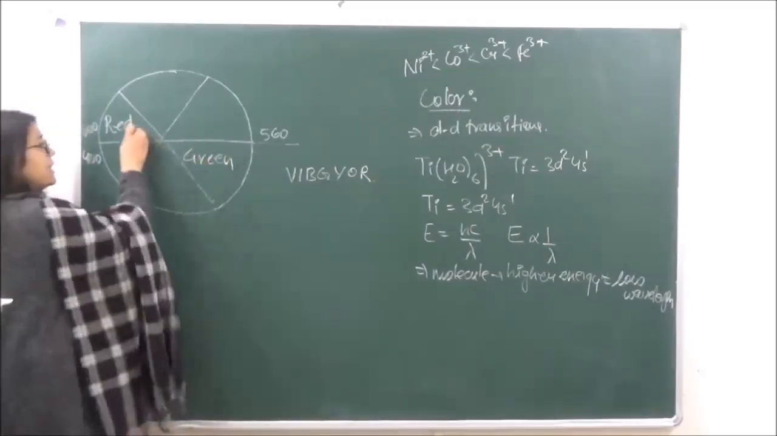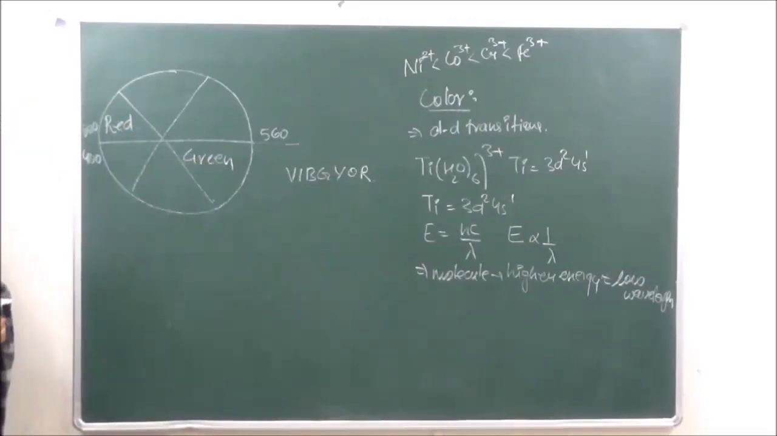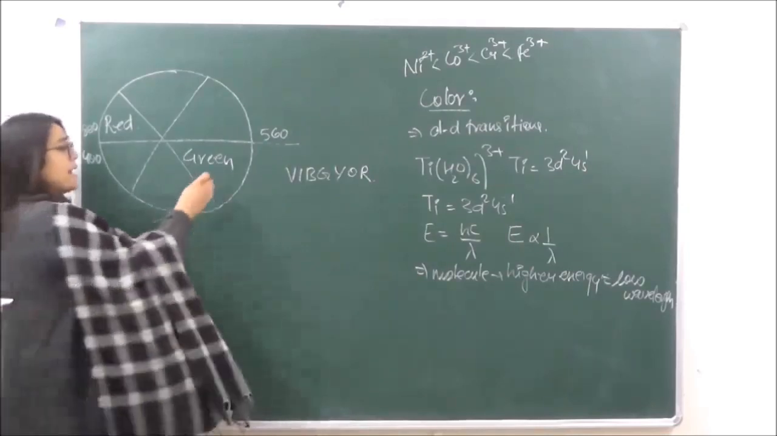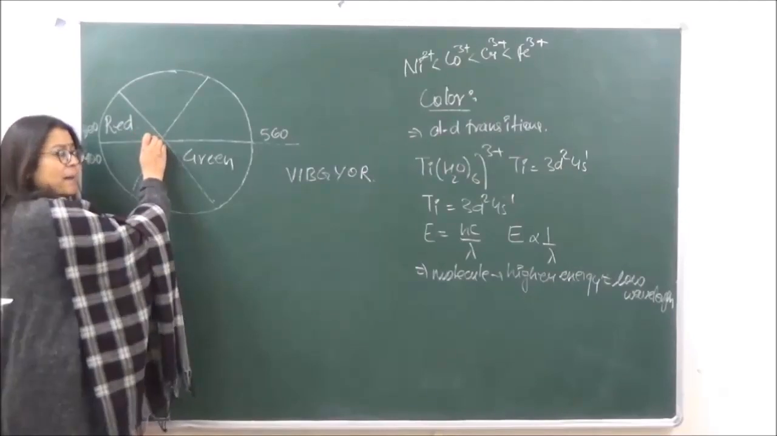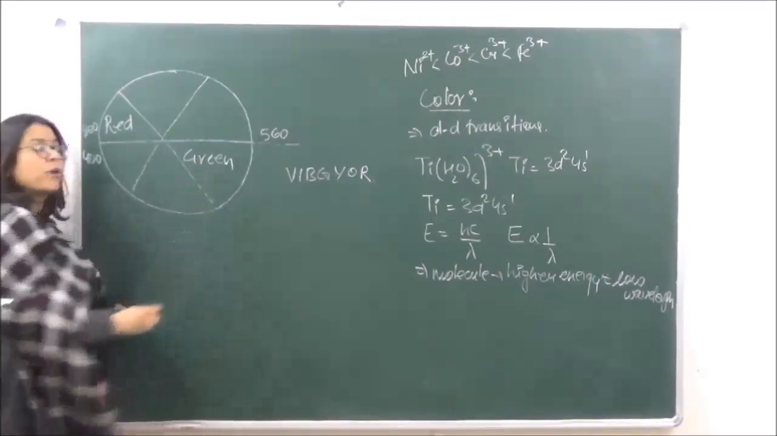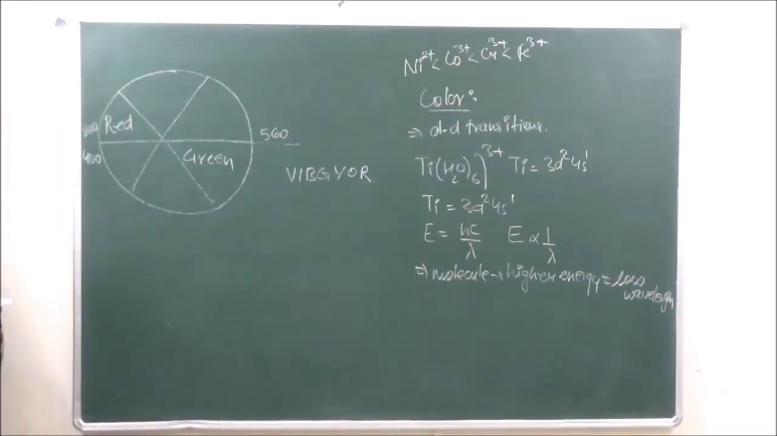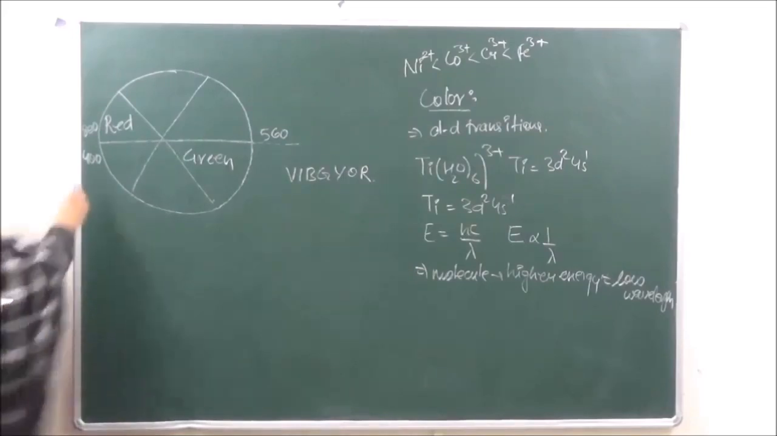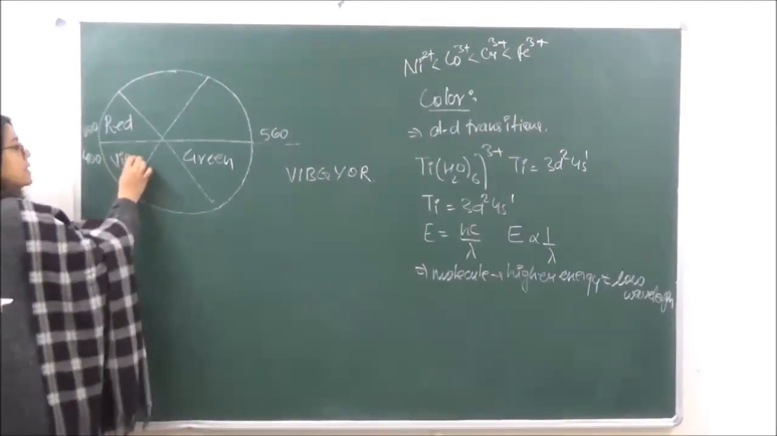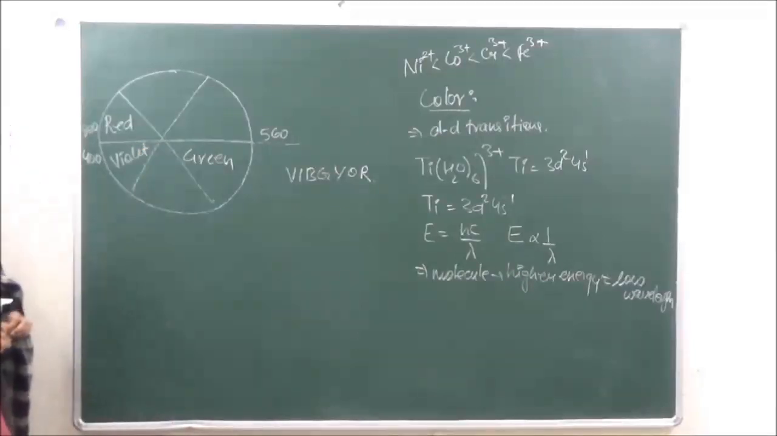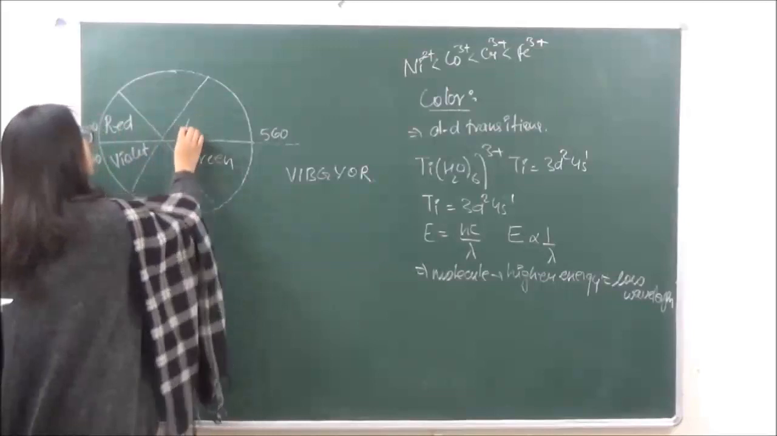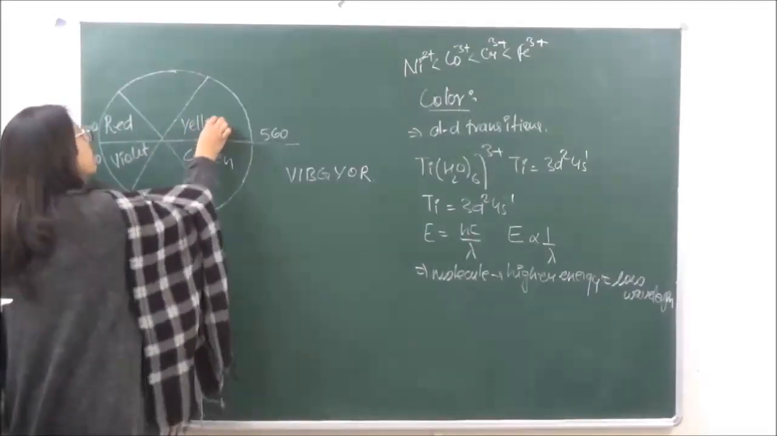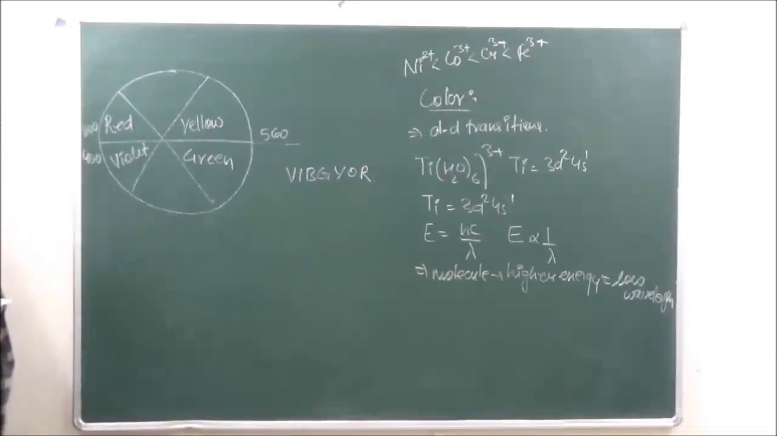So red and green are said to be complementary colors of each other. If any compound is absorbing green, it will appear red, and any compound which is absorbing red is going to appear green. Now over here, 400 nanometers is going to be violet. If it absorbs violet, it is going to appear yellow. Therefore, violet and yellow are again complementary colors of each other.